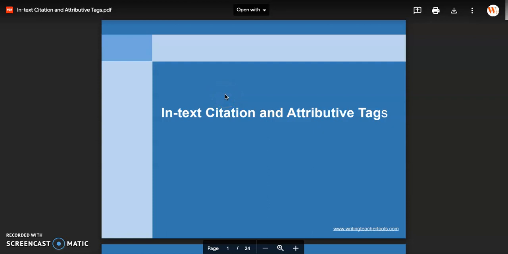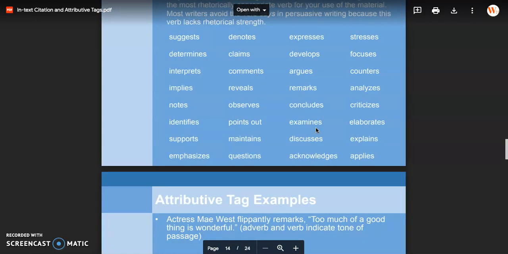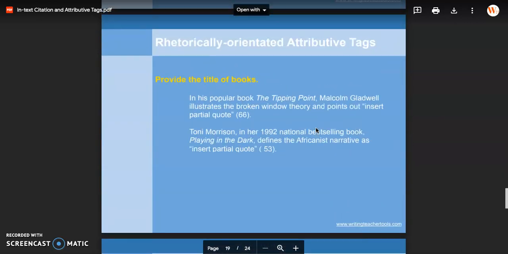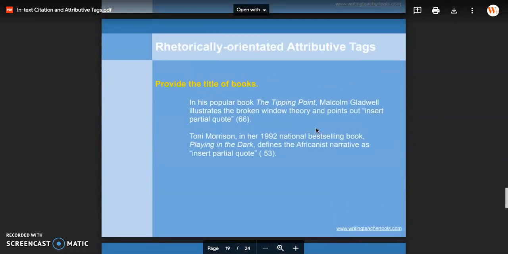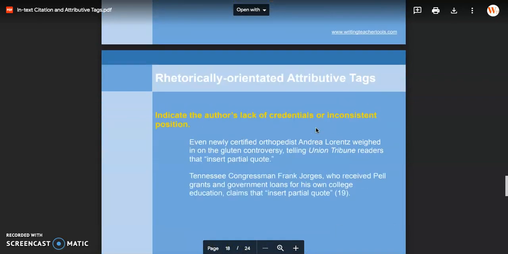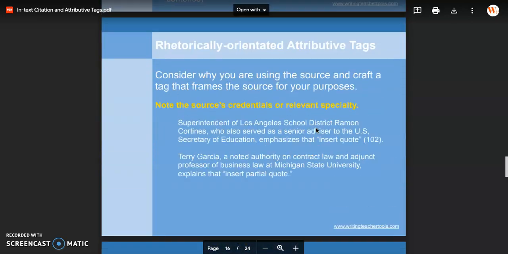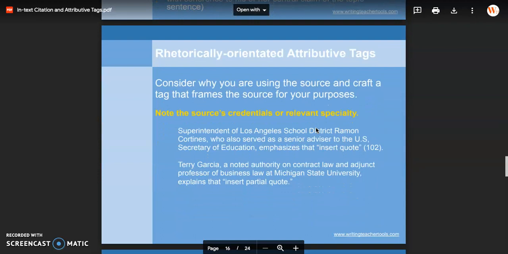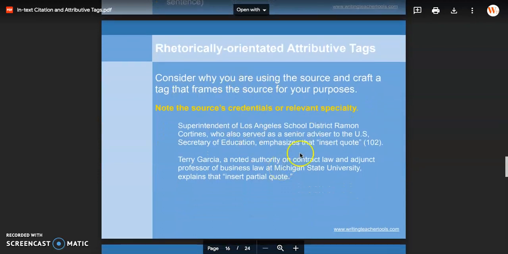Hi everyone. So I want to take a little time to talk about attributive tags and how we might evaluate them to make sure that they are very strong. So we're going to just look here at the bottom of this PowerPoint. If you haven't already watched the other video about the attributive tags in which I go into the entire PowerPoint, make sure you do that. But for now, I just want to look at the different samples that are at the end of the PowerPoint. I want to talk about how we would evaluate each one of these tags.